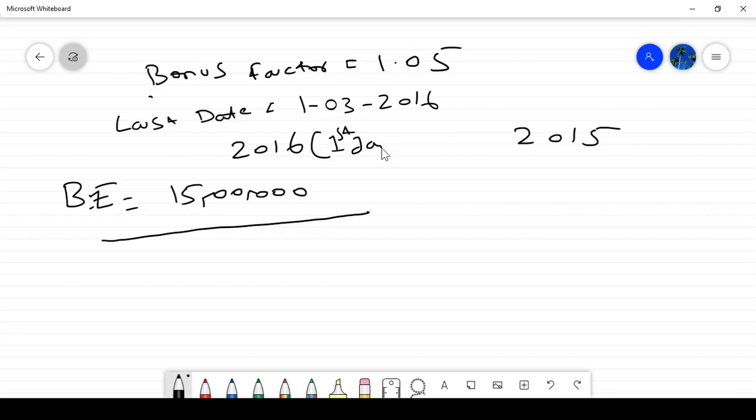So 15 lakh is my total earnings for the year 2016, and the existing shares are 5 lakh.